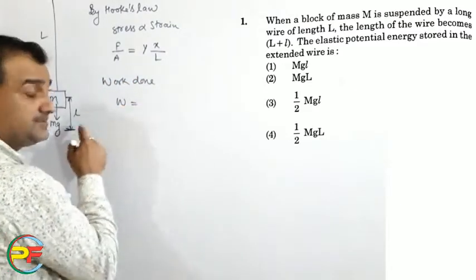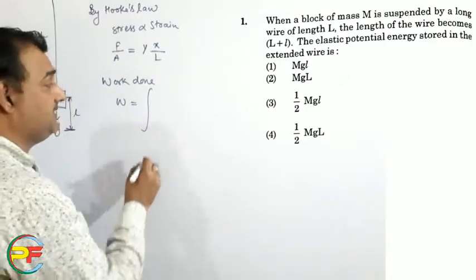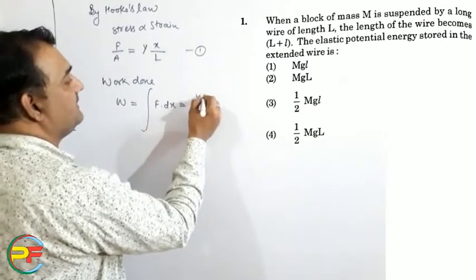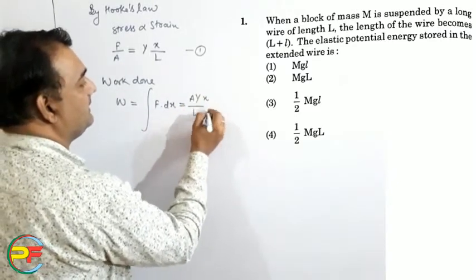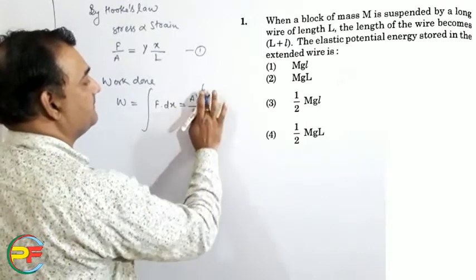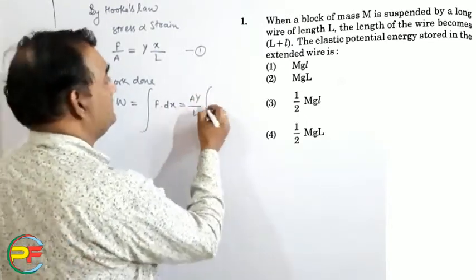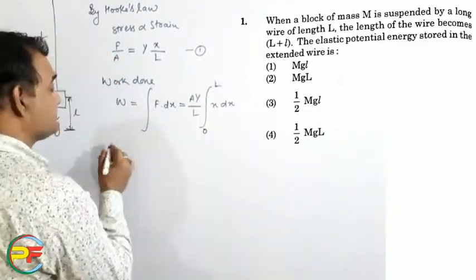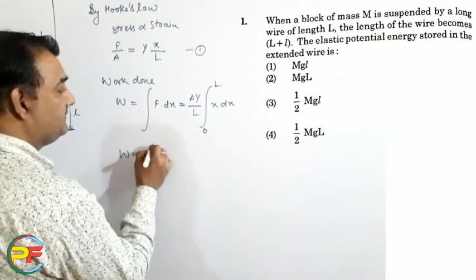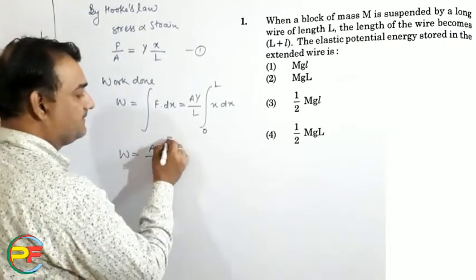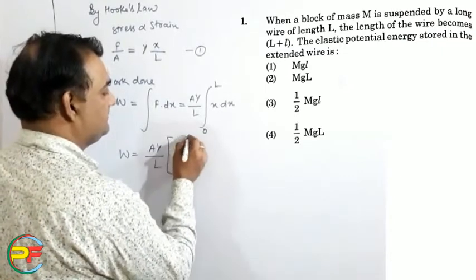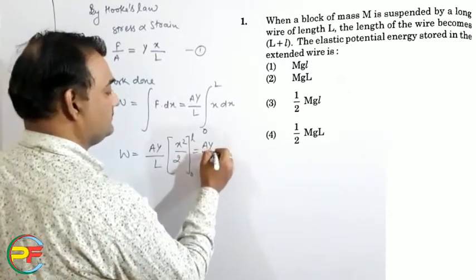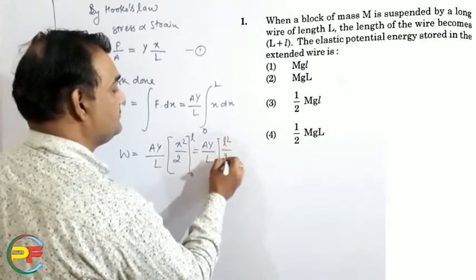W is equal to, because this is a variable force, so you have to apply the integration method, the integral of F dot dx, and F is equation 1, that is YAx by L. Integration is given by x dx from 0 to l. So W is equal to YA by L times x square by 2, from 0 to l, this is YA by 2L times l square.